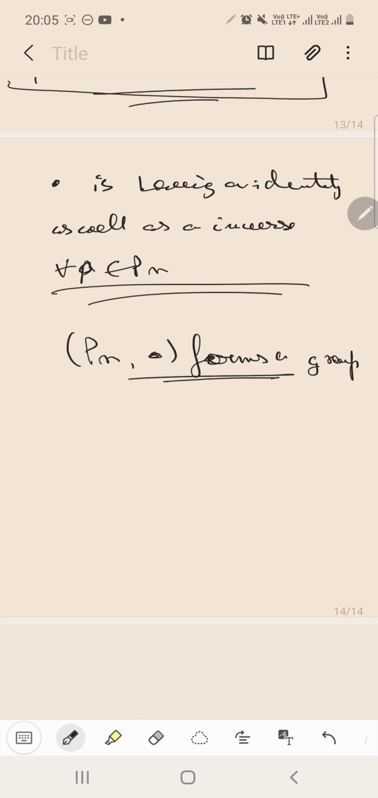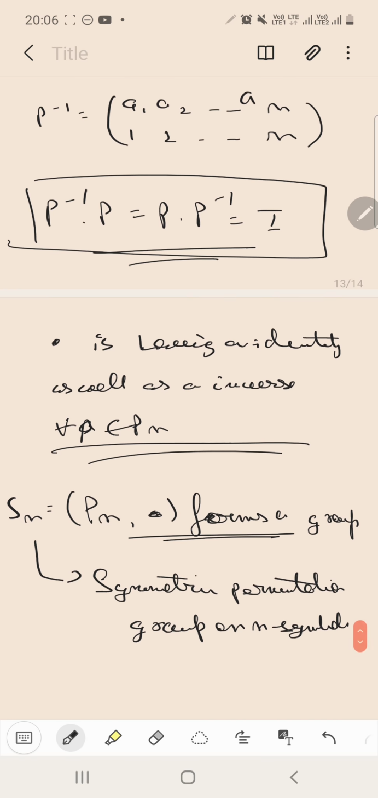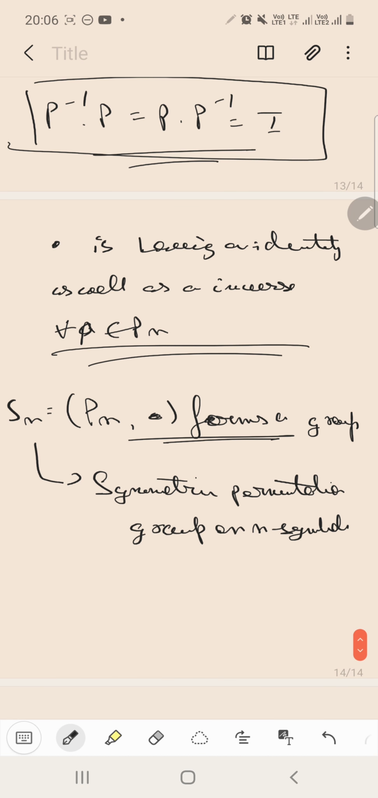Now this particular group is denoted by Sn, where Sn is said to be the symmetric permutation group on n symbols. Each element in the group is known as a symbol. Suppose this element has n symbols. Got my point? So this is what you have as your Sn. Sn is known as your symmetric permutation group of n symbols.